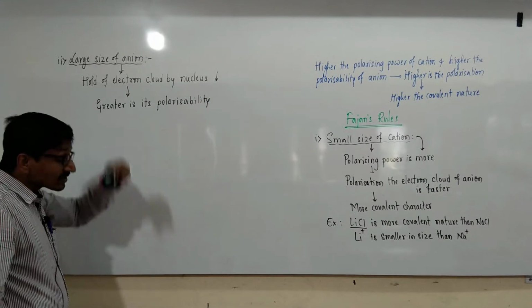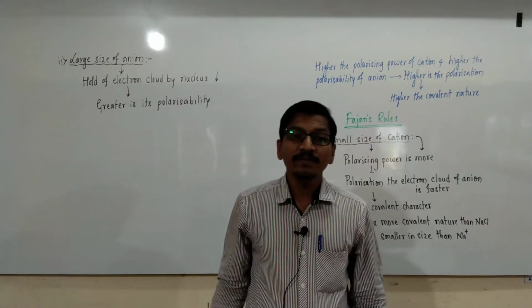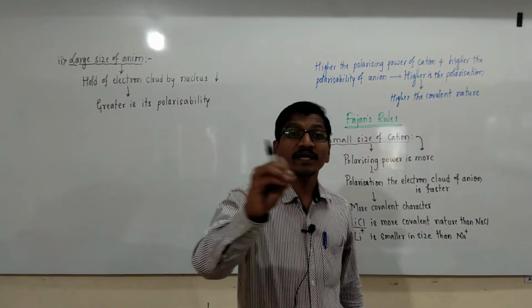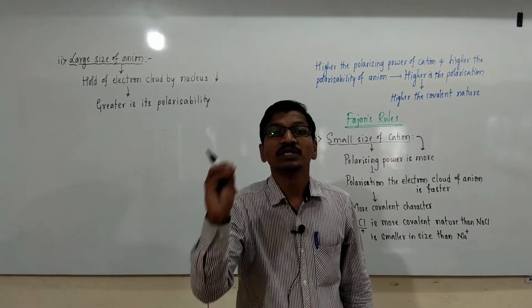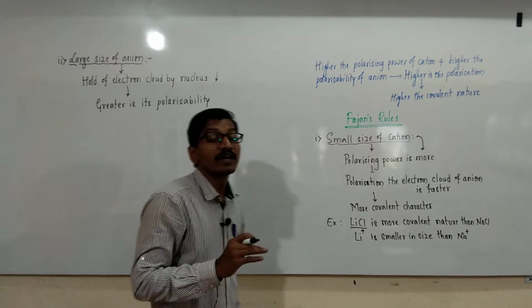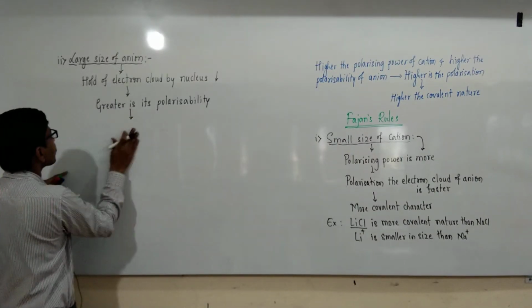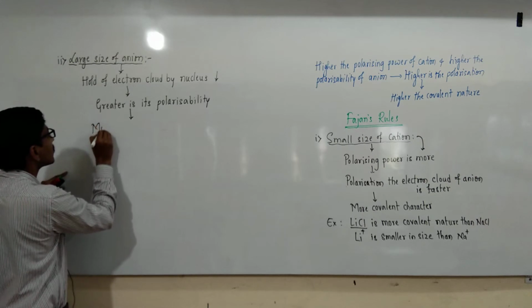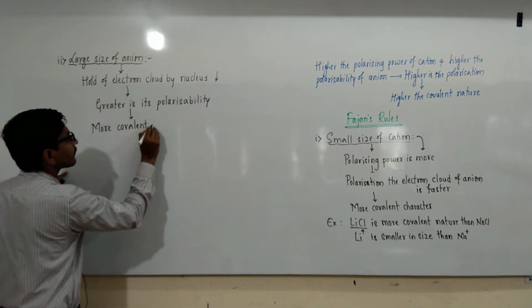Hence, the larger size of anions have high polarizability, and the compounds containing larger anions show more covalent nature. Larger size of anions undergo more polarization and show more covalent nature.